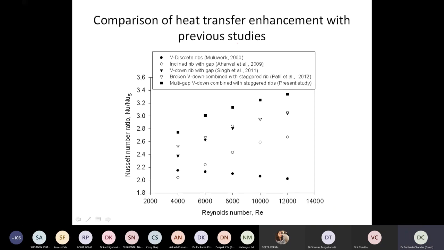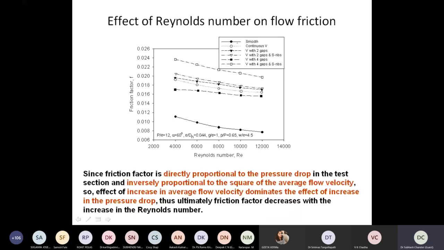As for the enhancement, you can see the dark blocks. In our case, it was quite high compared to the other studies. It means the Nusselt number was as expected, but the Nusselt number alone can be a misleading criterion. That's why we decided to go for the friction factor calculation. So we saw how the friction factor changes with Reynolds number.